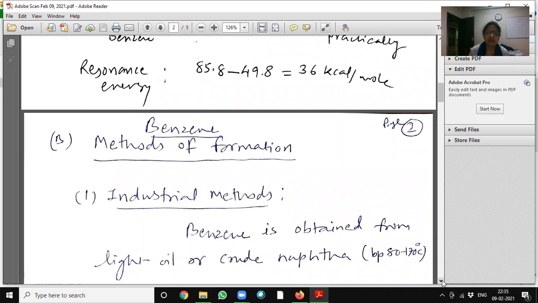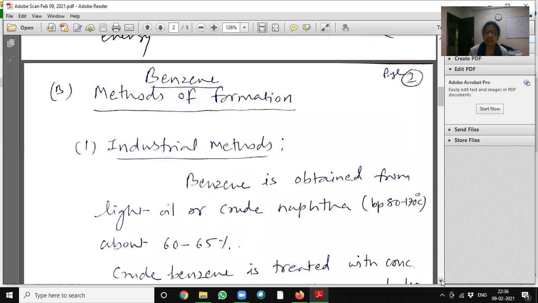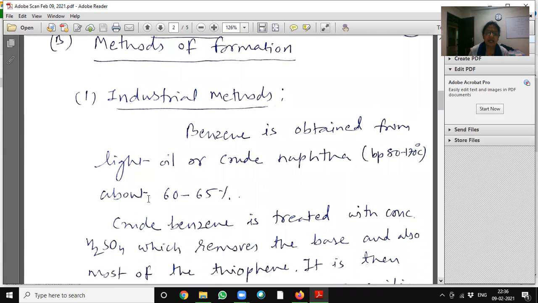Methods of formation of benzene. Industrial method. It is largely available in nature. Benzene is obtained from light oil or crude naphtha. It is an industrial method. The light oil fraction has a boiling point range of 80 to 170 degree centigrade, and it contains about 60 to 65% benzene.